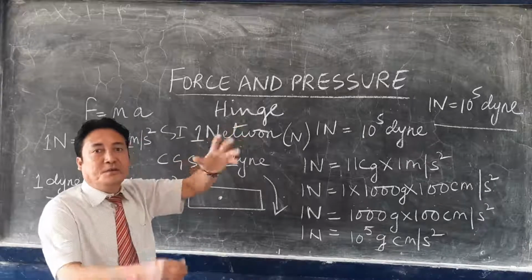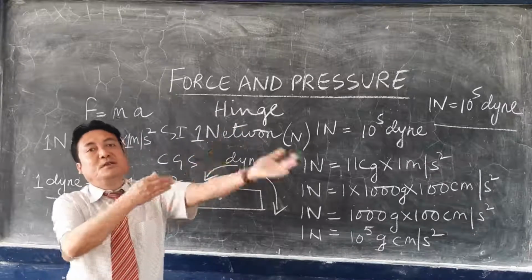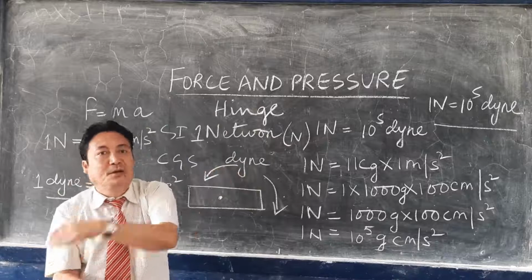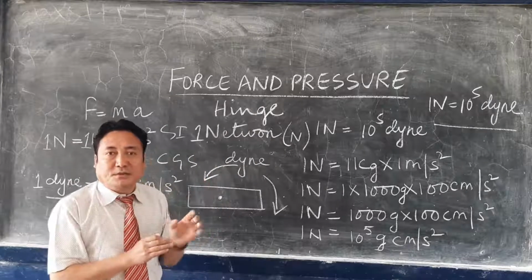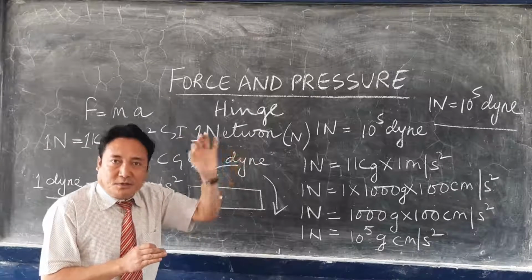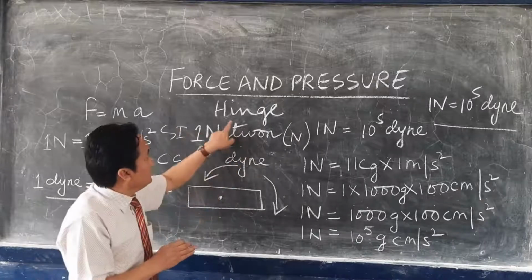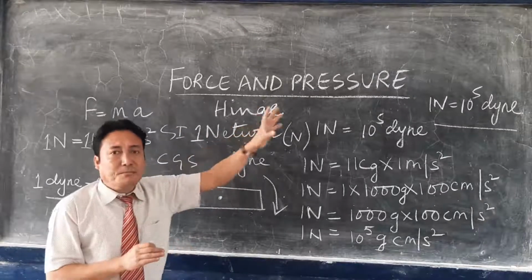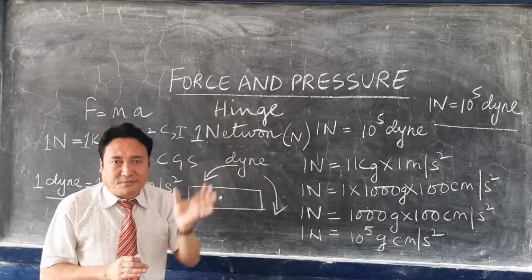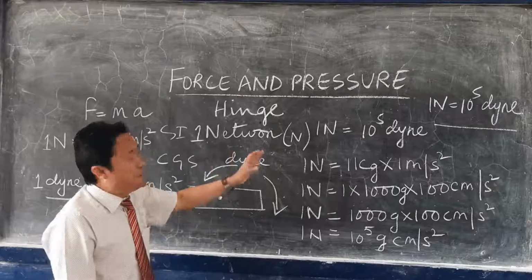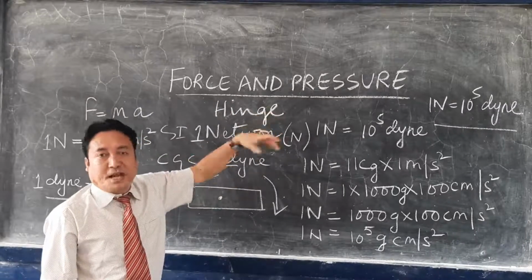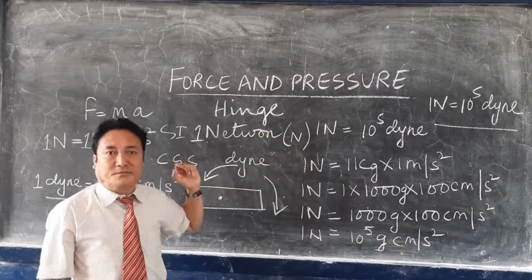But if you remove that hinge, what will happen? The door will fall, it will come down. The door will not remain fixed, because the door is held in place by the hinges which have been pivoted at the two ends of the door. So this produces the moment of force.